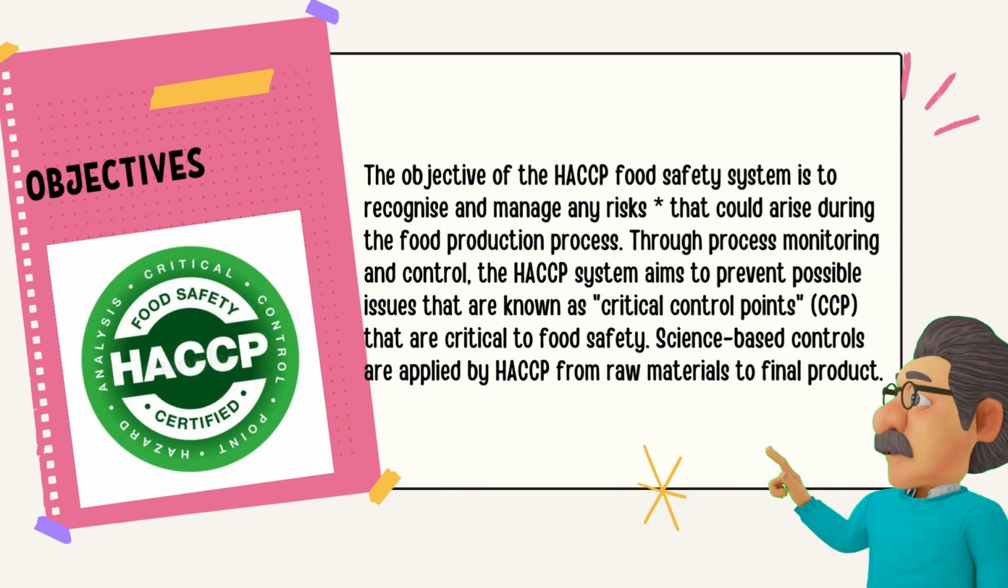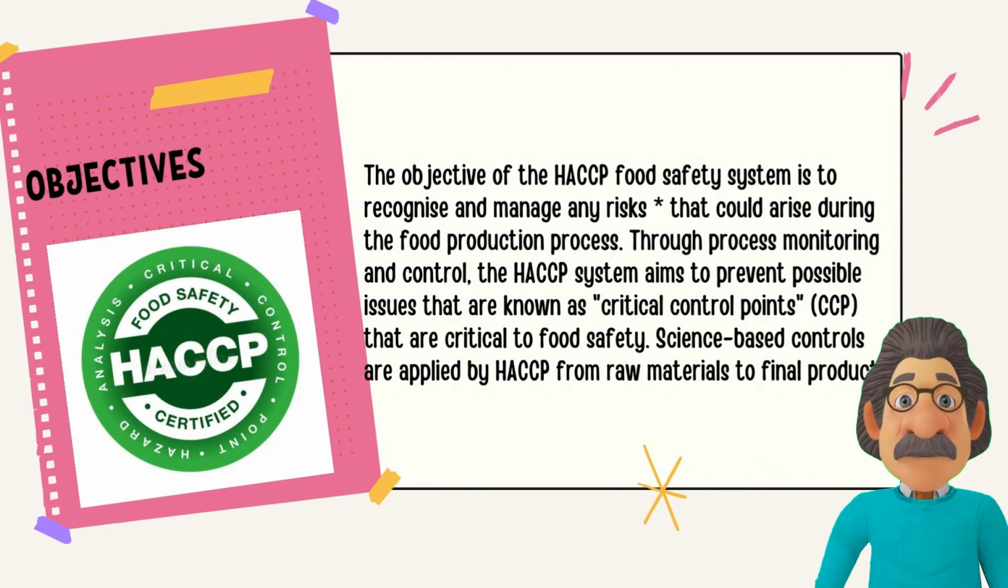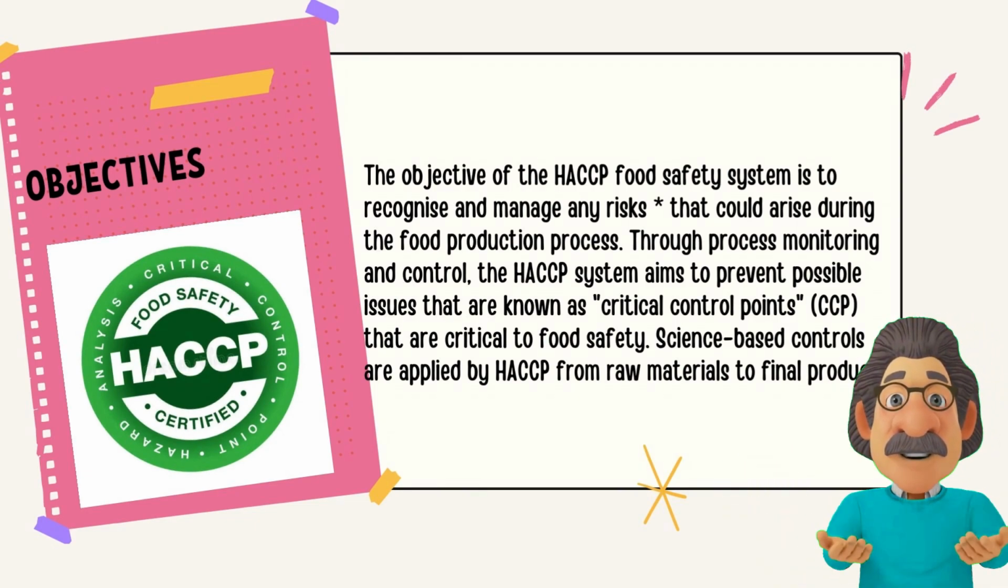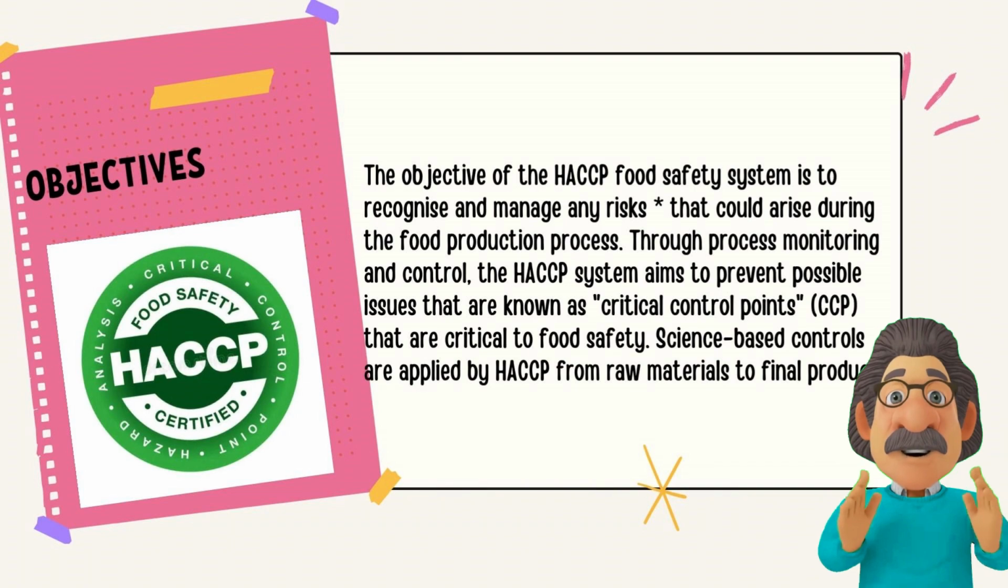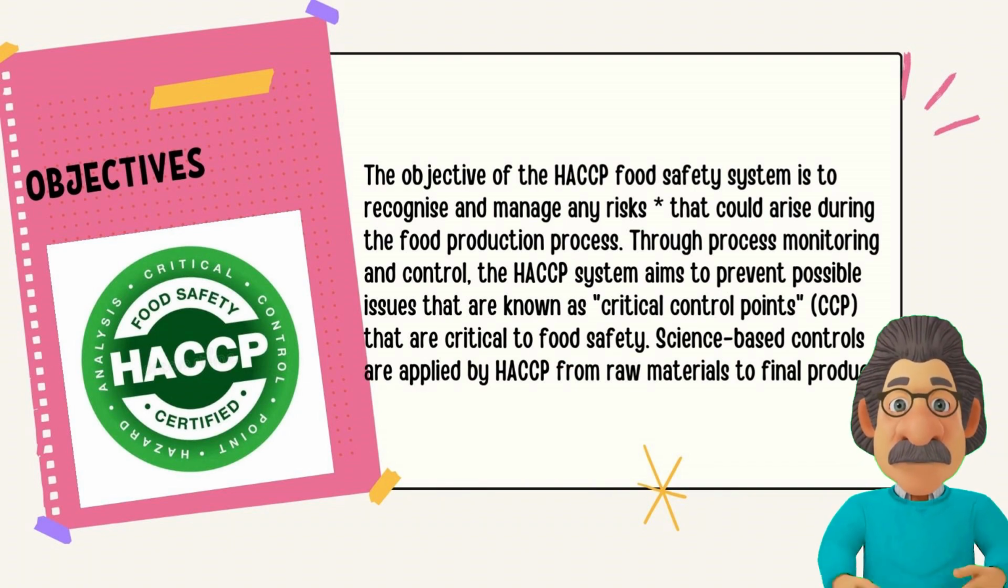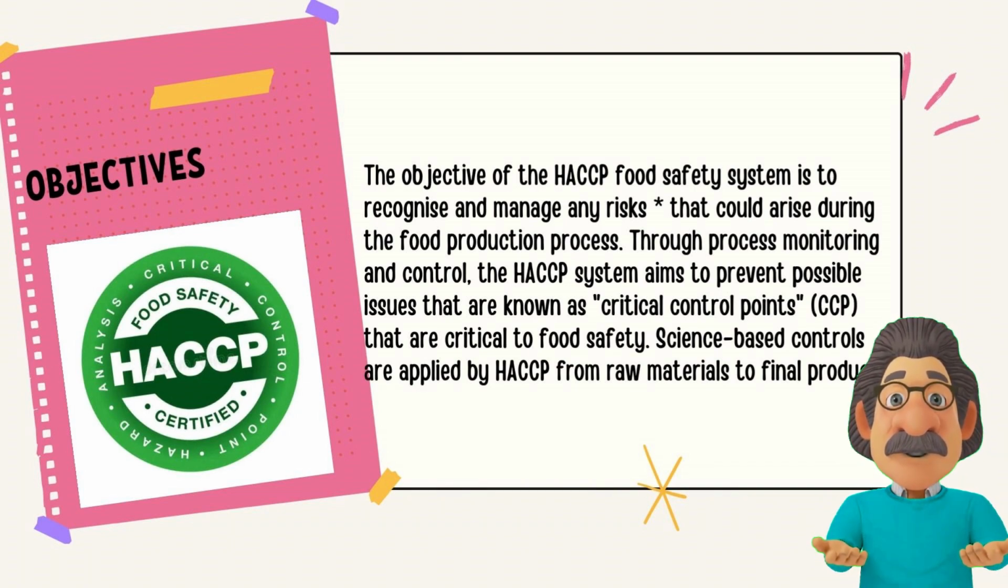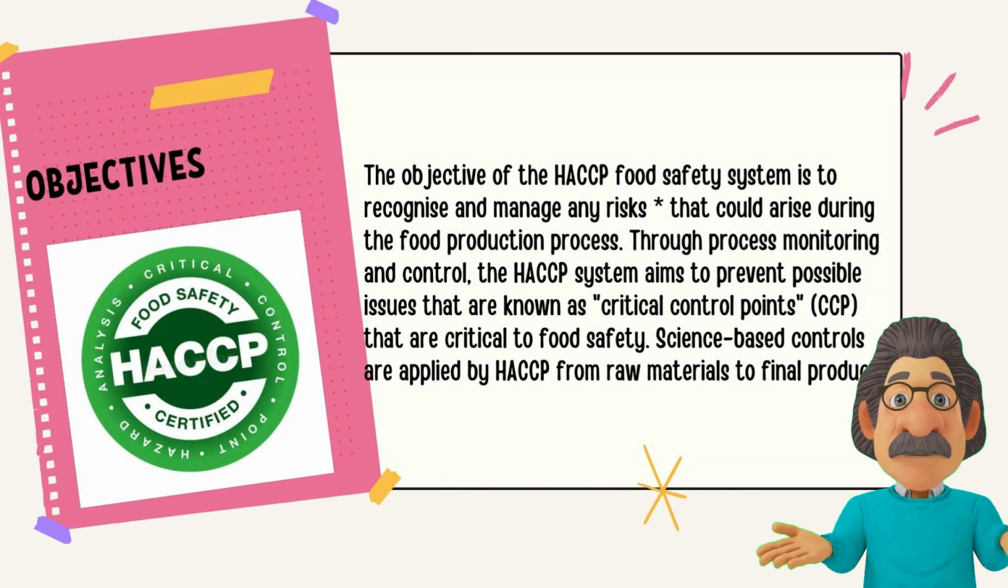Right now, we move into the objective of HACCP. The objective of the HACCP food safety system is to recognize and manage any risks that could arise during the food production process. Through process monitoring and control, the HACCP system aims to prevent possible issues at what are known as critical control points, or we call it CCP, that are critical to food safety. Science-based controls are applied by HACCP from raw materials to the final product.